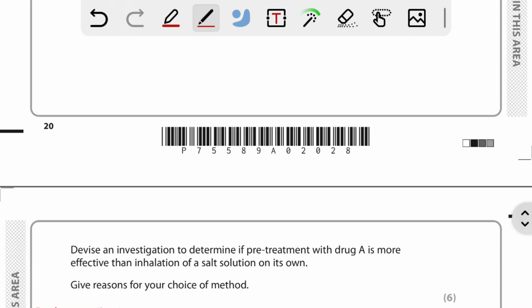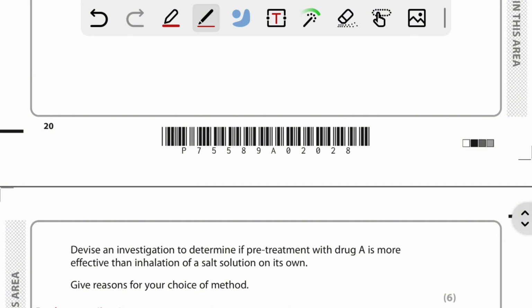Devise an investigation to determine if pre-treatment with drug A is more effective than inhalation of salt solution on its own. So it says that we need to do an investigation to determine if the treatment with drug A is more effective than the inhalation of salt solution. Okay, so in this investigation, what we're going to do is that